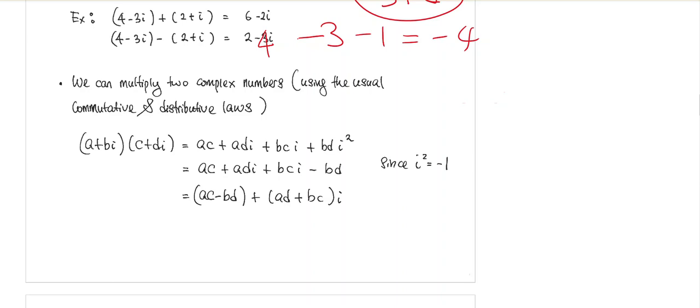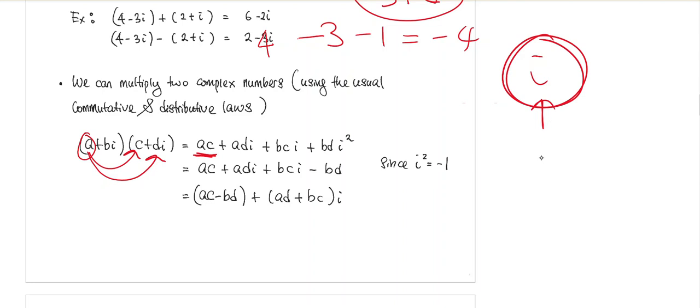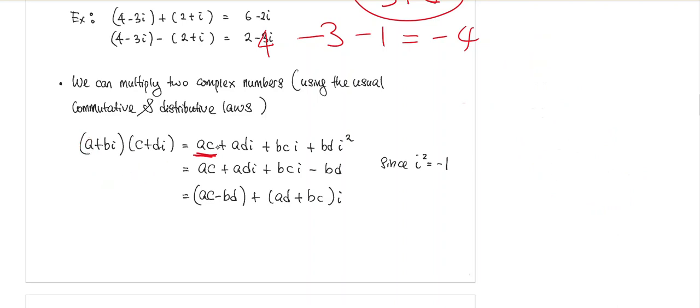So the way we multiply, we will be taking the a and distribute to get ac, and then a distribute to di, you will have adi. So a here is a number, d here is a number, i here is also a number. They are all numbers. Okay, so i is a number. It's just a number in such a way that when you square this number, it will be -1. But i is a number, so you just have to treat it like a number.